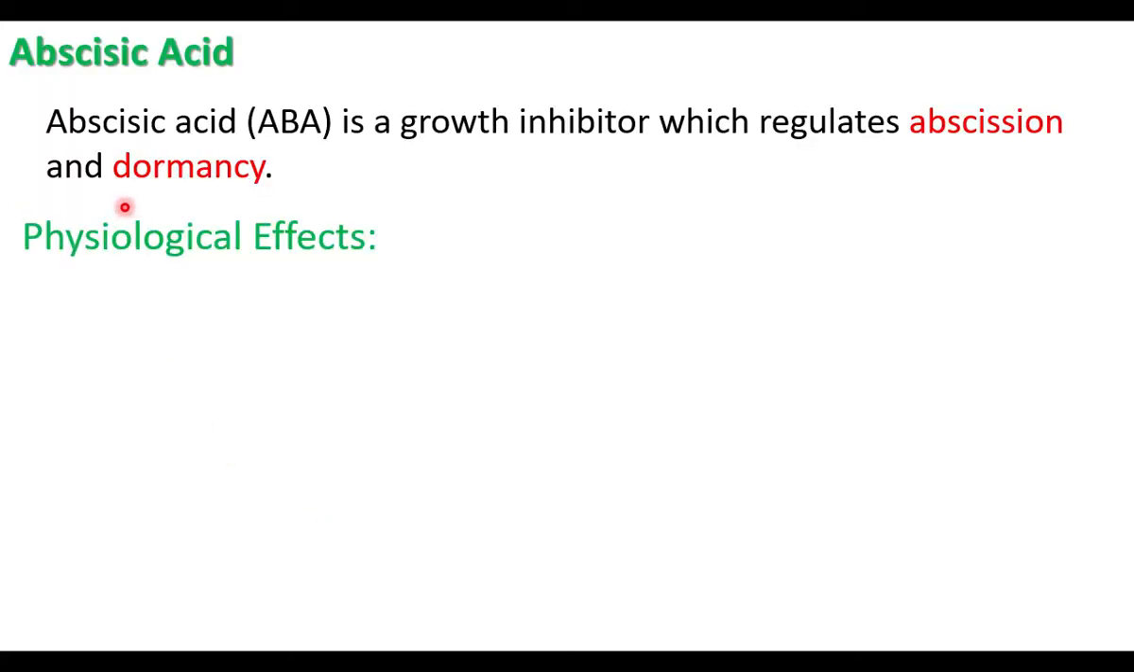The last plant hormone, abscisic acid. Abscisic acid is a growth inhibitor. It regulates abscission and dormancy. Dormancy means inactive state. Inactive state of potato or inactive state of a seed. After the dormancy only the seed will germinate. Abscission, the falling of fruits, leaves, flowers, both are regulated by abscisic acid.